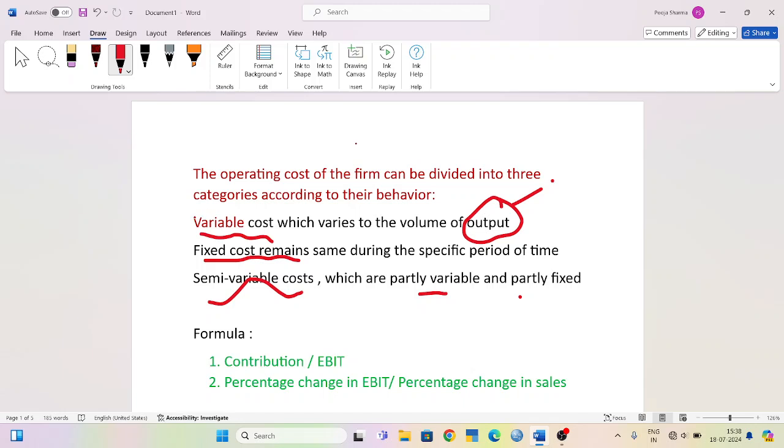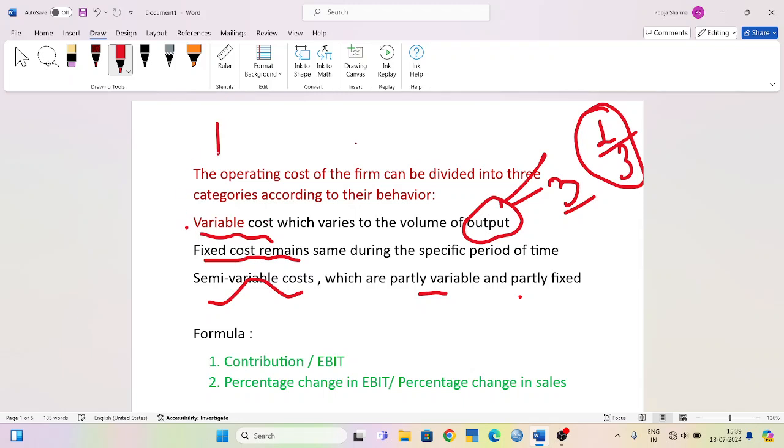What are examples of variable cost? Here, an example of variable cost is labor. For example, when the output changes to 3, then the labor will also be 3. When we increase the output, we have to increase the labor also. So, what comes under variable cost?